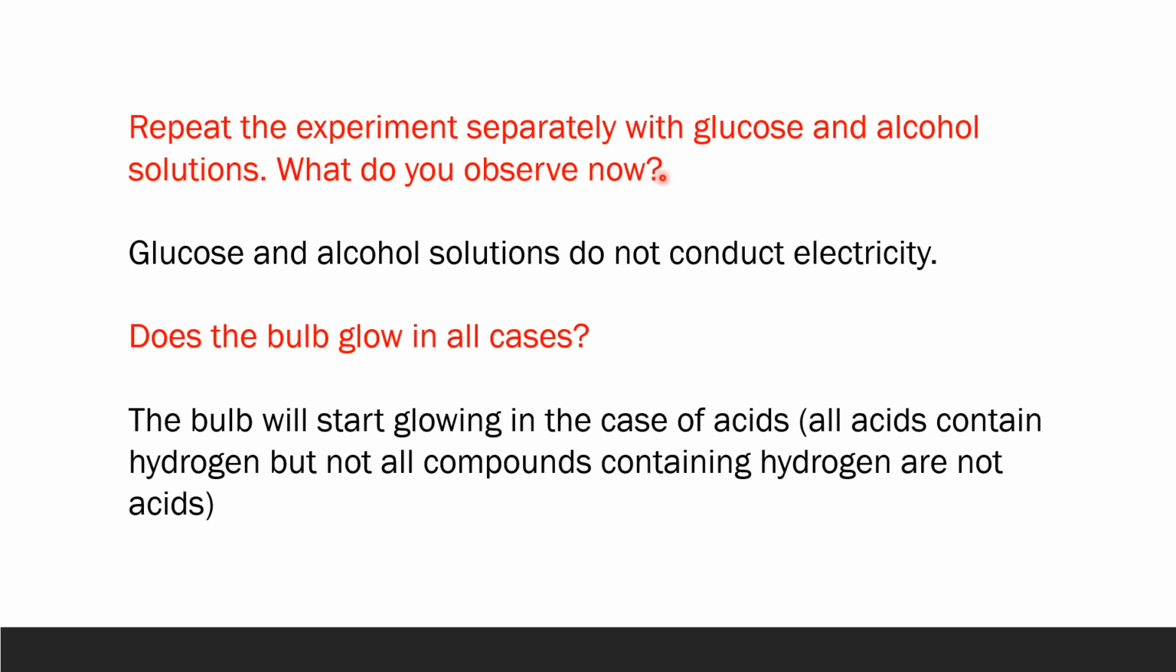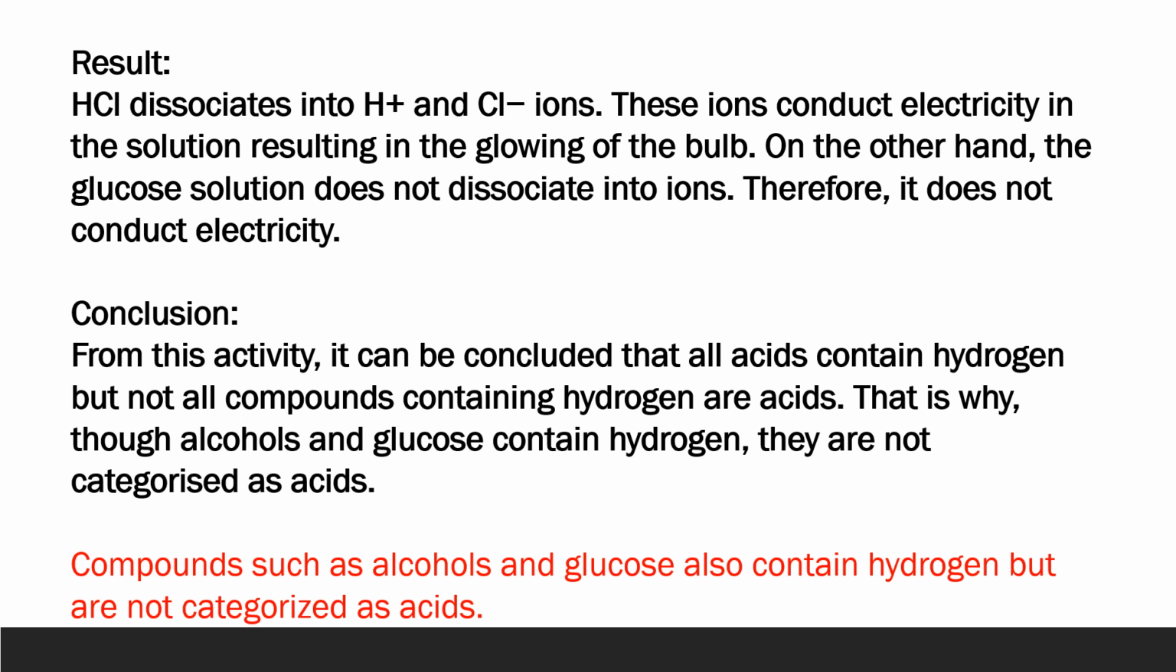Now repeat this experiment again with glucose and alcohol solutions. Now what do you observe? You will observe that the bulb does not glow in this case. It actually glows only in the case of acid and not in the case of glucose and alcohol. So what is the reason behind this? The reason is that HCl dissociates into H ions and chloride ions, and these ions conduct electricity in the solution, and as a result the bulb glows.